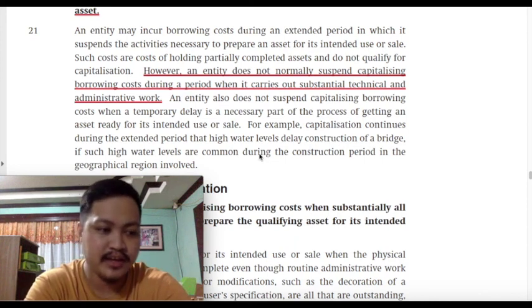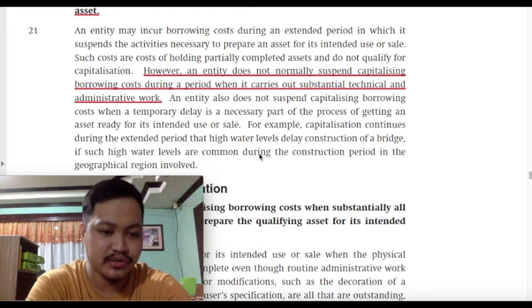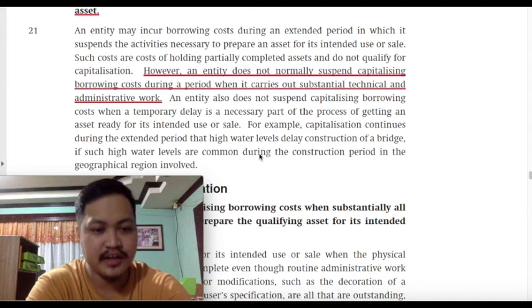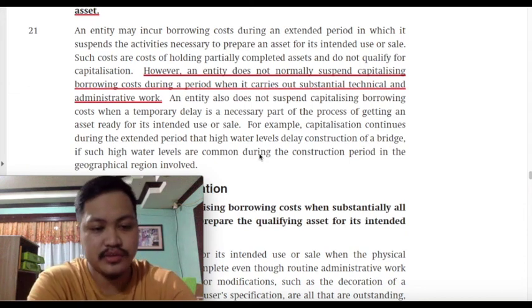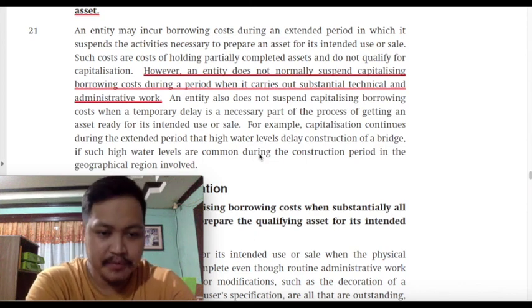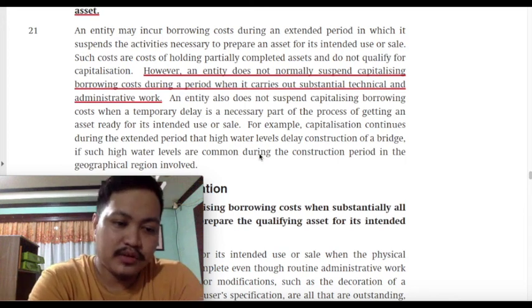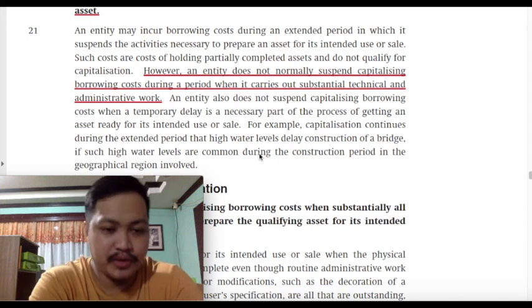Will all interruptions or delay in the construction or development of the qualifying asset result in suspension of borrowing cost? The answer is no. Temporary delays that are a necessary part of the construction process will not be enough to suspend capitalization of borrowing cost. And even though no physical work is being performed, if substantial technical and administrative work are being performed, then we will still consider that as having development or progress in the construction, and thus capitalization of borrowing costs shall continue.